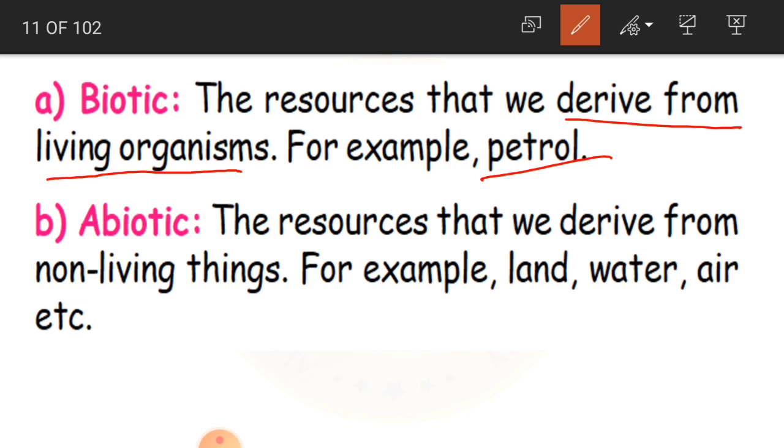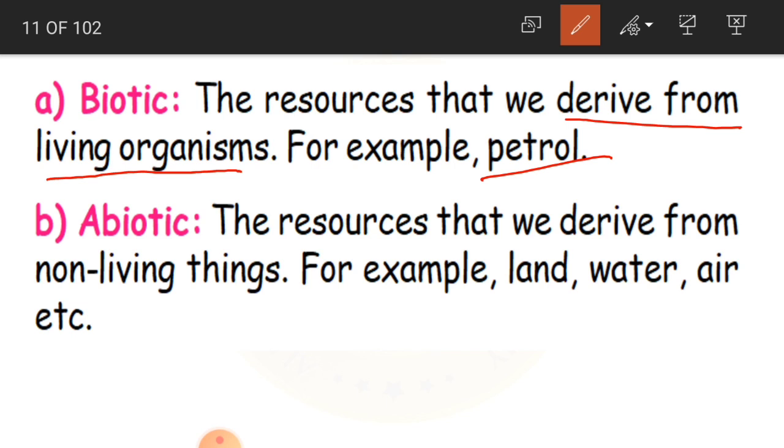It takes millions of years to form petrol from the remains of dead organisms because of the high pressure and temperature under the surface of the earth. That is why we say it is biotic.